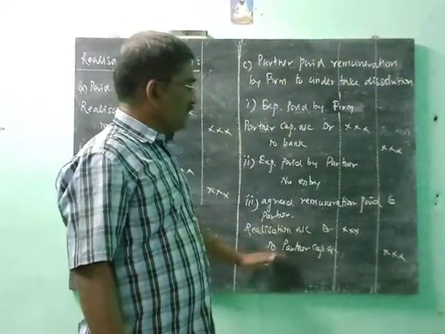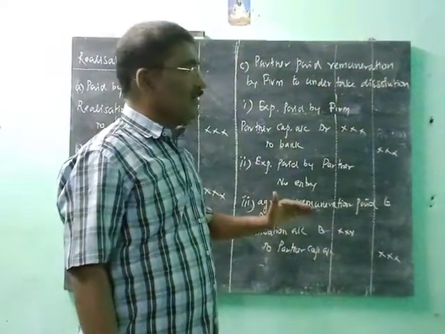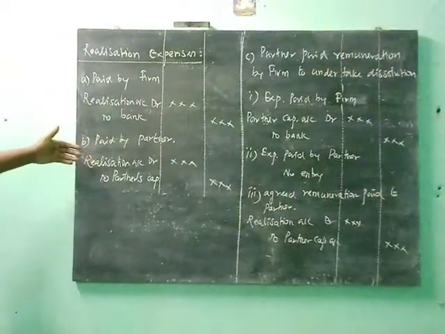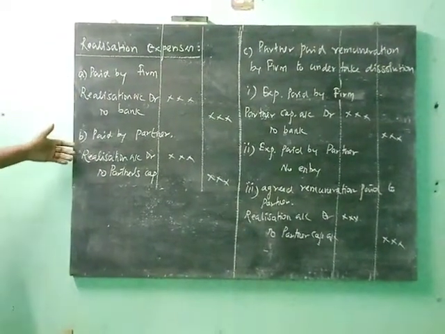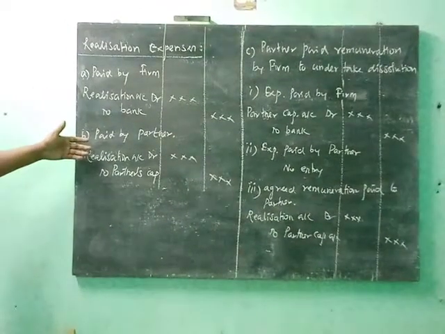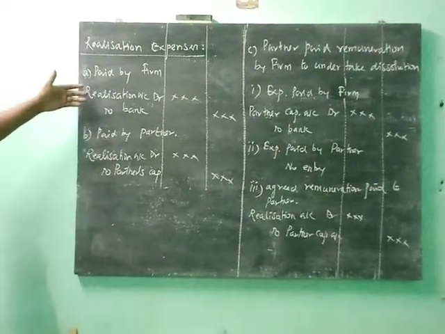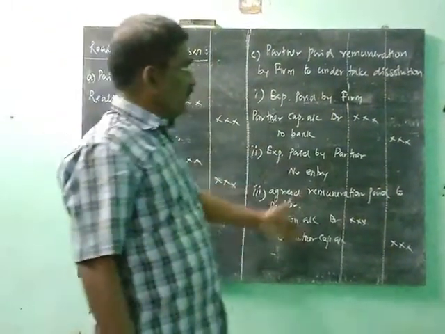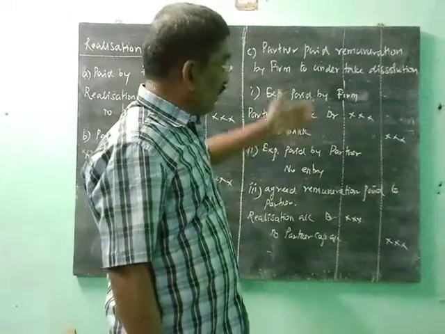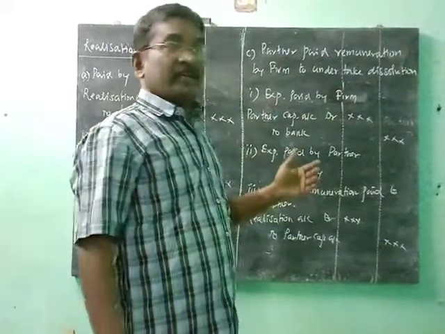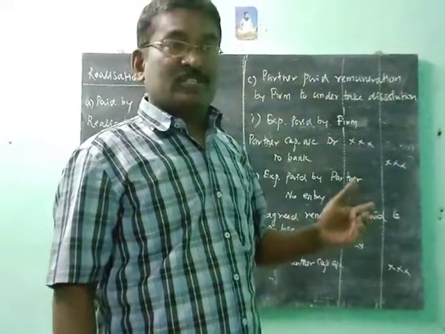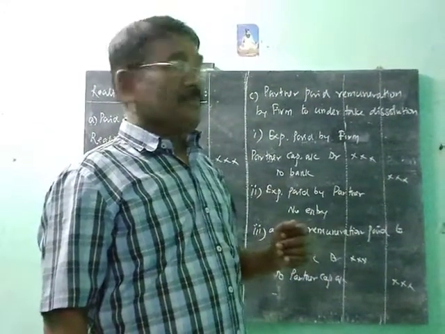In this case, a partner is appointed for the dissolution activity. But in the two earlier cases, no partner undertook the dissolution activity: expenses paid by the firm, and expenses paid by the partner. But this condition is a very important condition. In this condition, one partner undertakes the dissolution activity, and for that the partner gets remuneration from the firm. There are 3 cases.